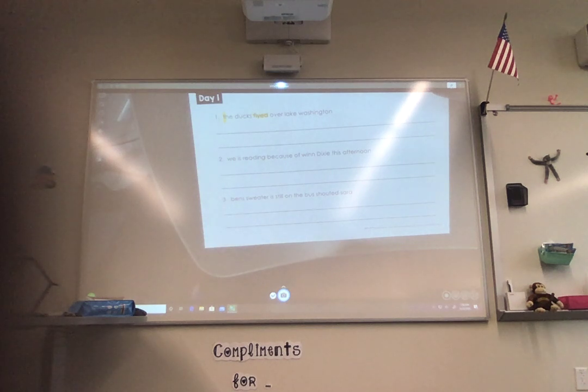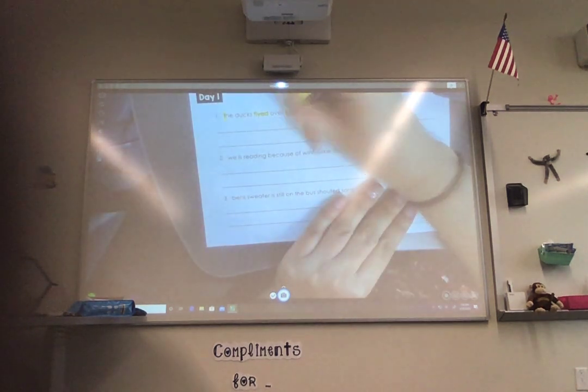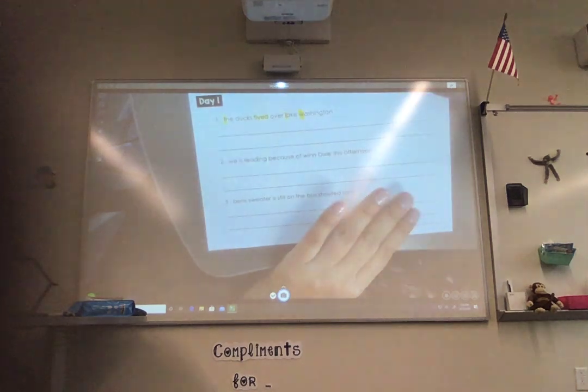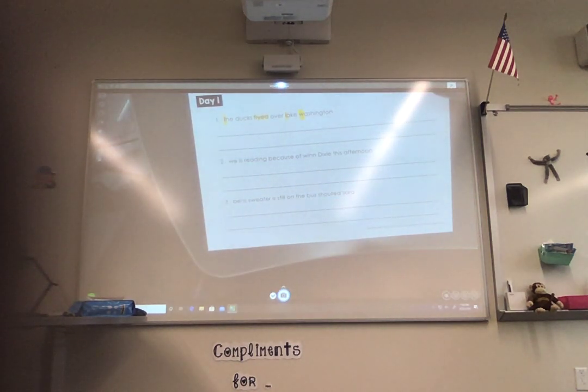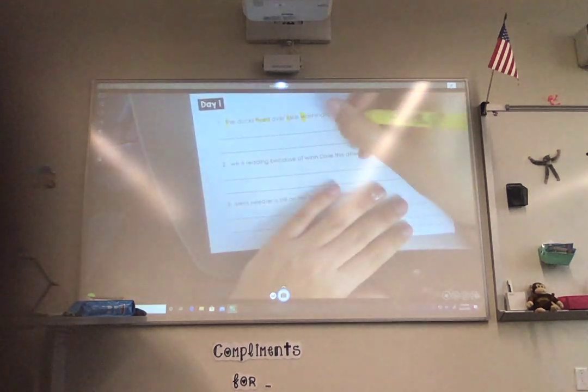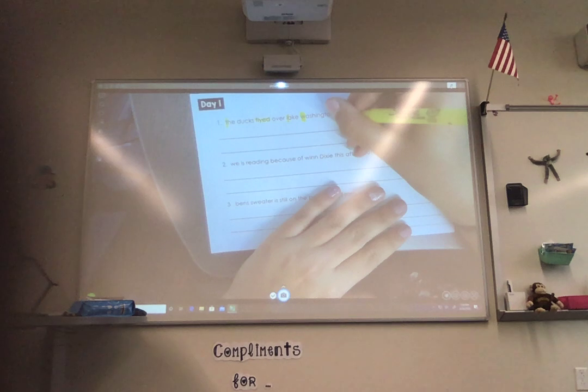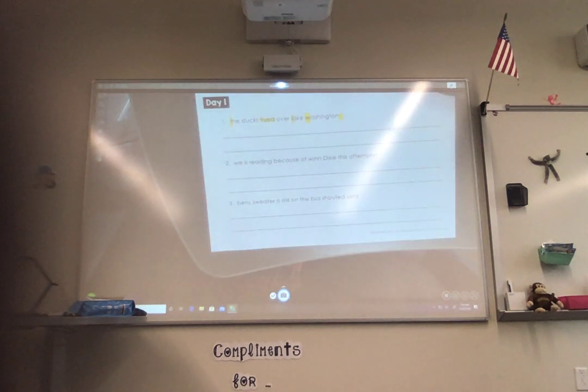The ducks flied over Lake Washington. Lake Washington is the name of an actual lake. So guess what, boys and girls? I know that the L in lake and the W in Washington need to be capitalized, so I'm going to highlight those. And then one more thing: there's nothing at the end here. So I'm going to highlight the end to show that I'm going to have to go back and add that period.